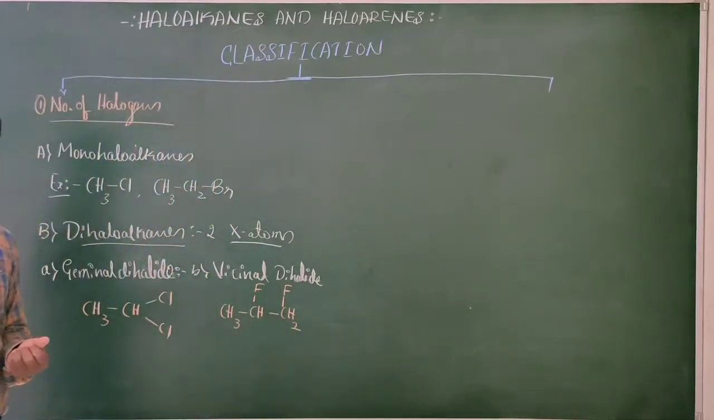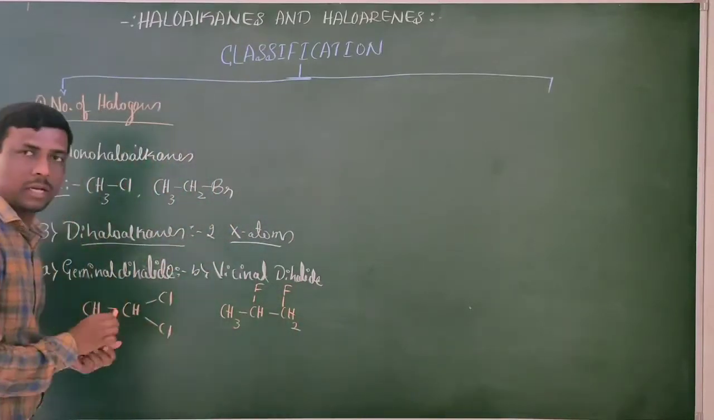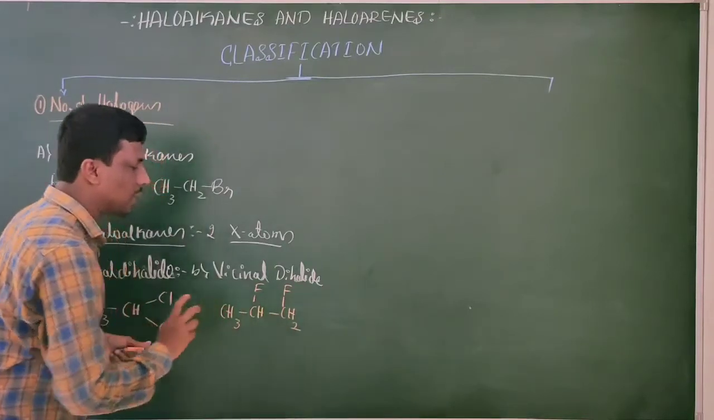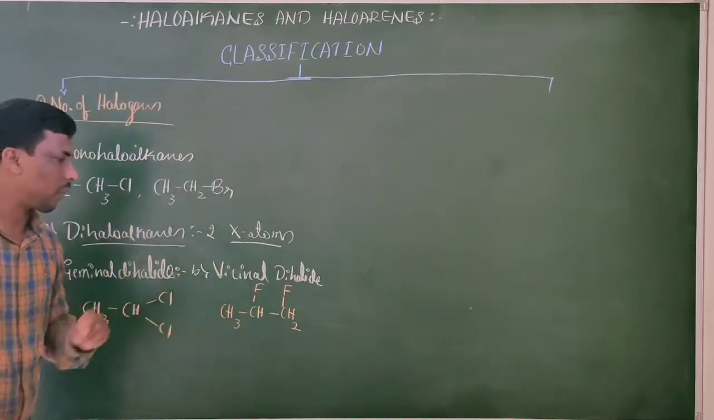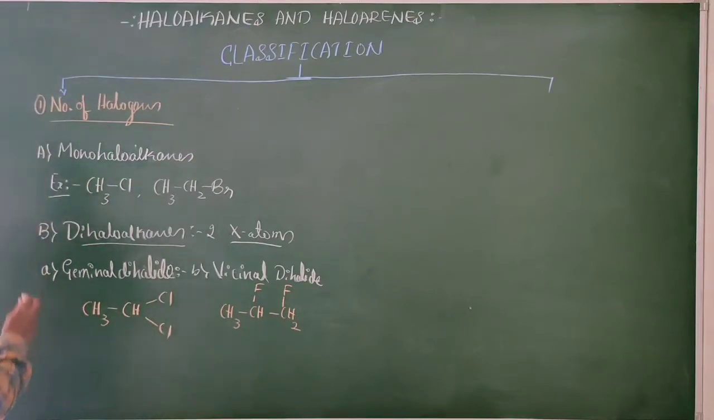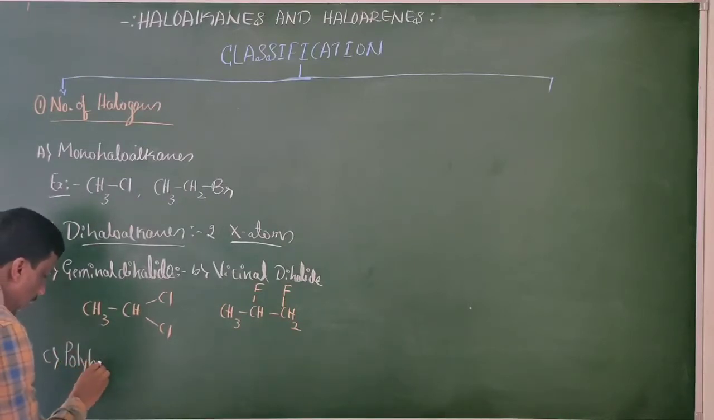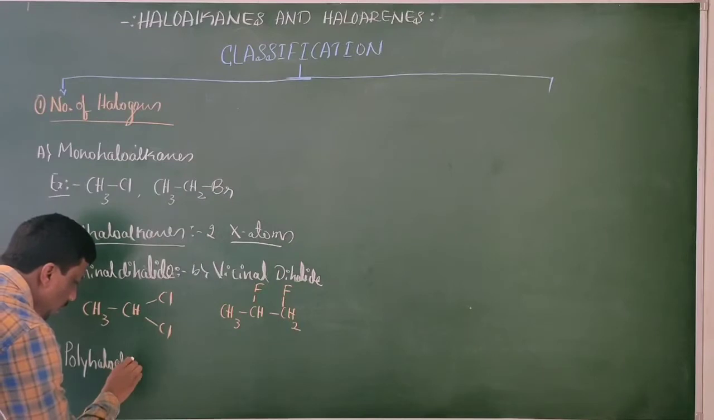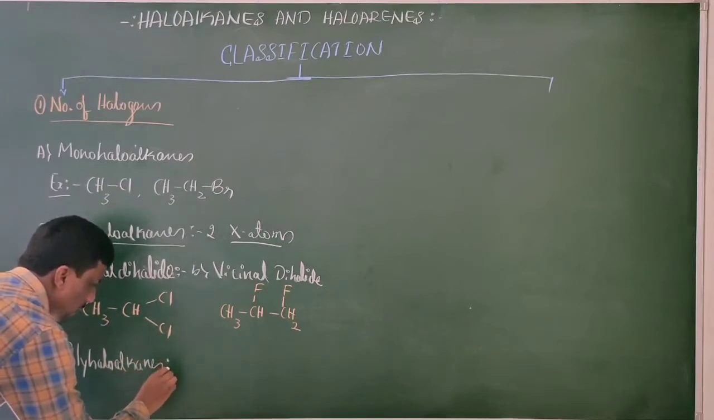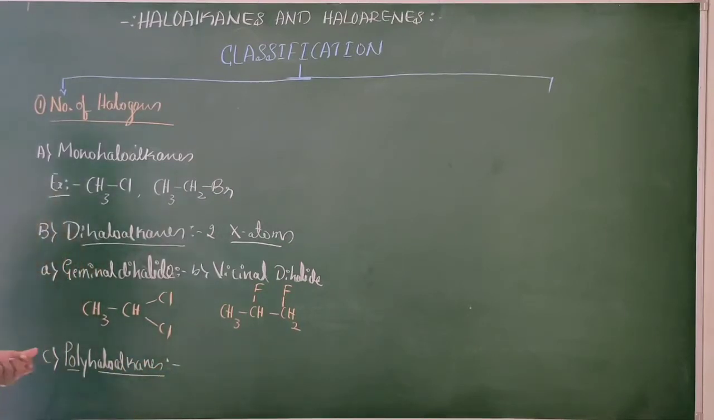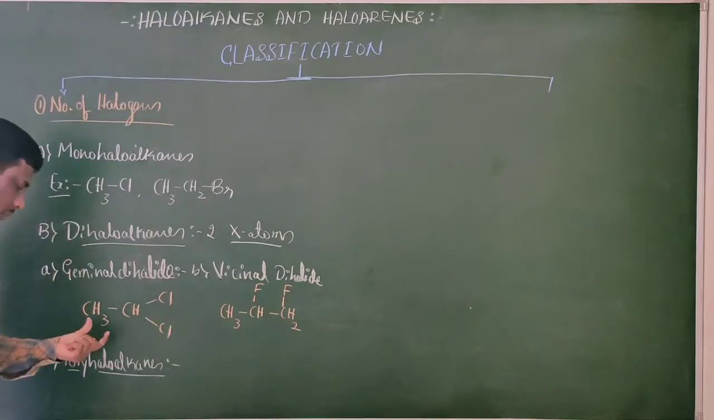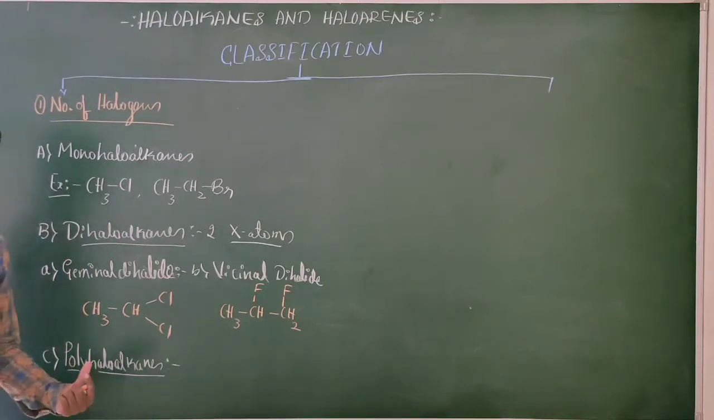This is the compound. Here, two halogen atoms are present, but they are present at adjacent carbon atoms. These are examples for the vicinal dihalide. And the third and last one in this category is polyhaloalkanes. Polyhaloalkanes means these are the compounds containing more than two halogen atoms.